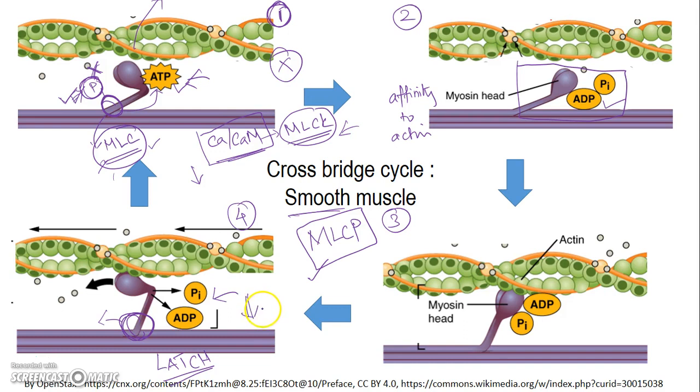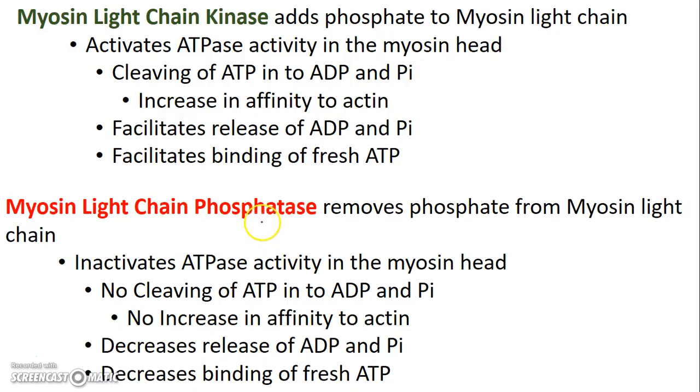It has a specific requirement, that is, it requires a balance between the myosin light chain kinase, which adds the phosphate group, and the myosin light chain phosphatase, which removes the phosphate group. So let's see how and when this latch mechanism can operate. The myosin light chain kinase adds the phosphate group to myosin light chain, which causes the activation of the ATPase activity.